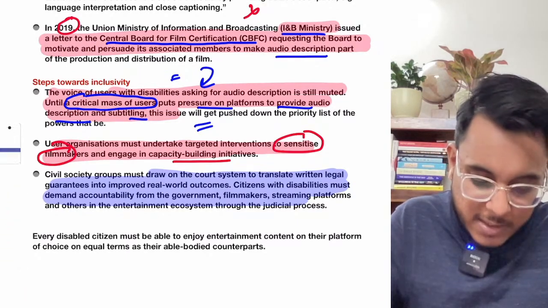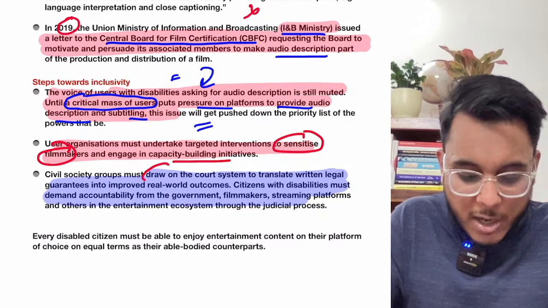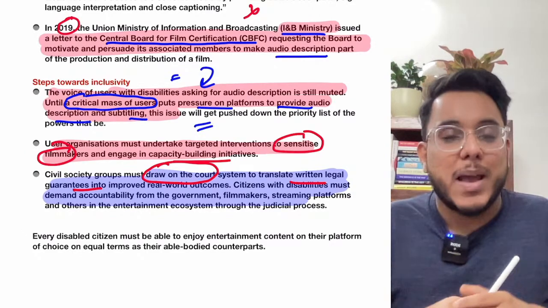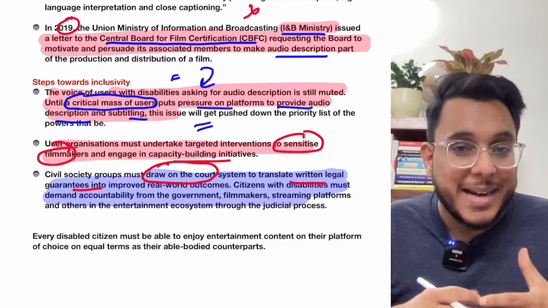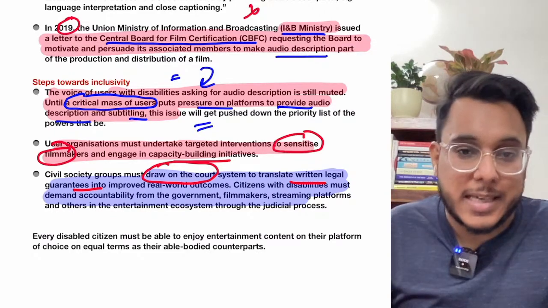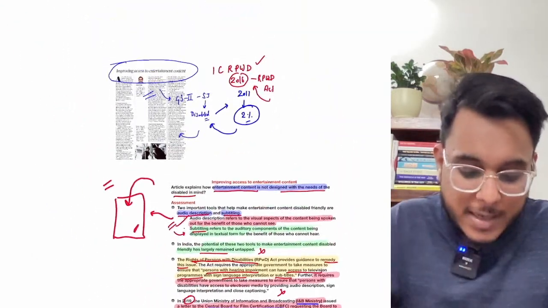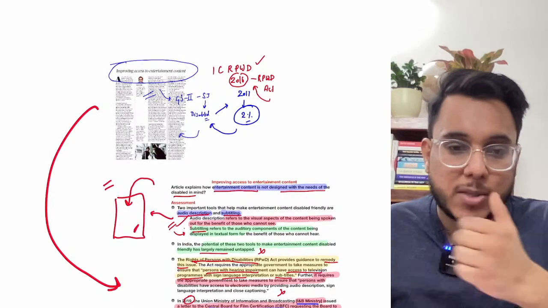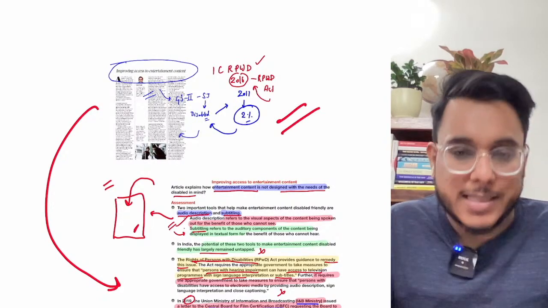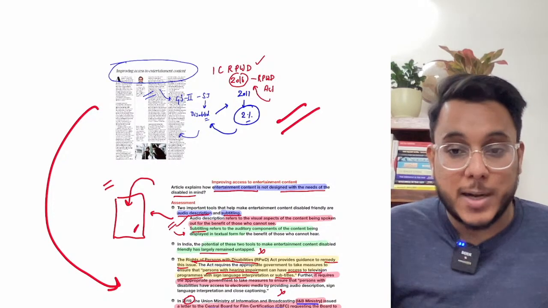And the third is that civil society groups should approach the courts with legal guarantees. By approaching the courts, a legal mandate needs to be brought onto these filmmakers and serial makers, so that such audio descriptions or subtitles are made accessible and provided. So that is all, guys, about this issue. I hope that you have understood it.